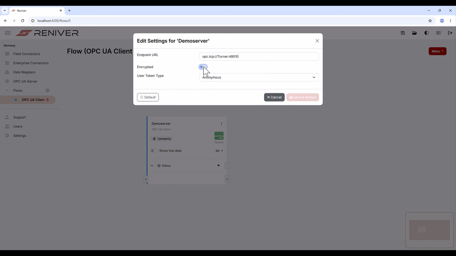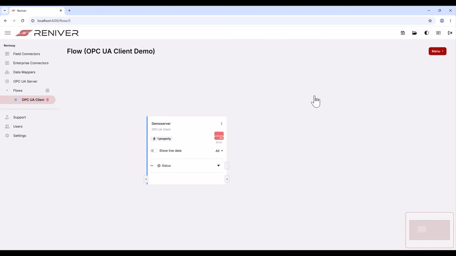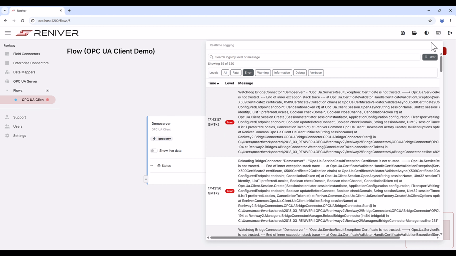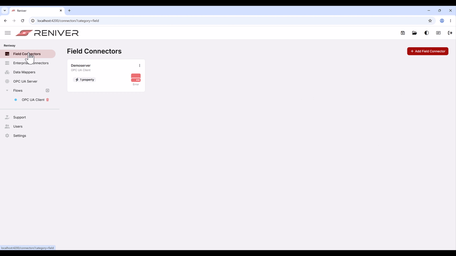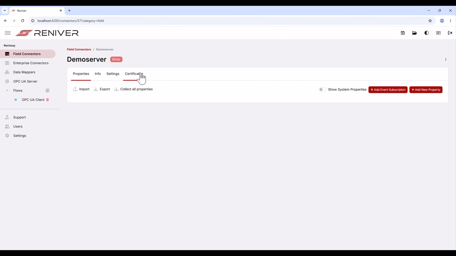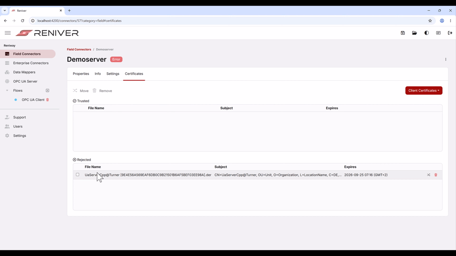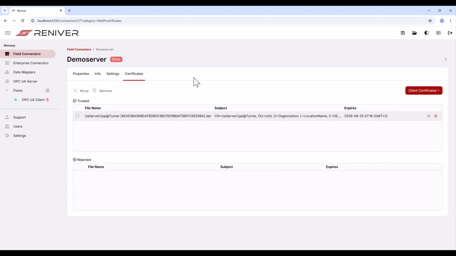Next, we update the connector settings and enable a secure OPC UA connection using encryption. With security enabled, certificates need to be trusted on both sides before the secure session can be established. After the certificates are trusted, Reniway Edge connects to the demo server using the selected security settings.